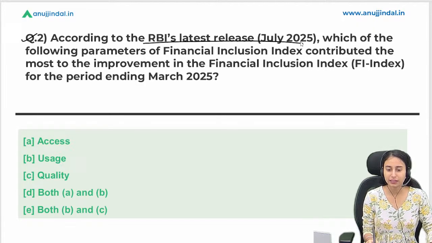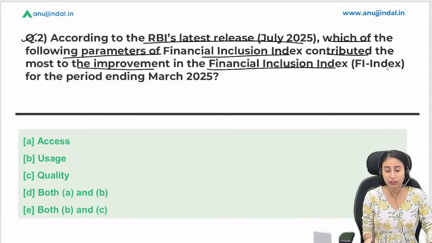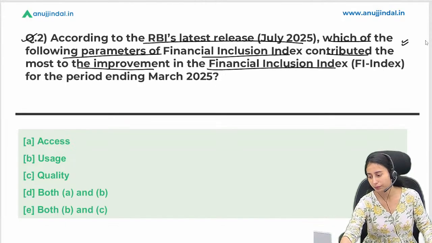According to the RBI's latest release, which of the following parameters of financial inclusion index contributed most to the improvement in the financial inclusion index? So which parameter has contributed more?